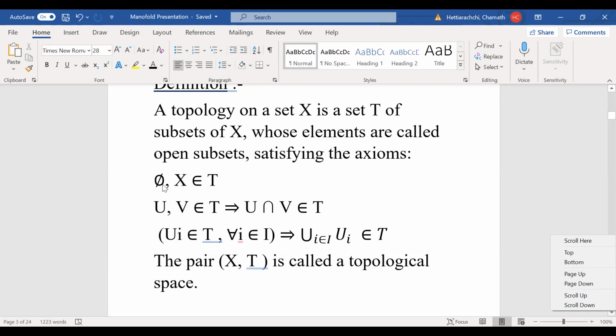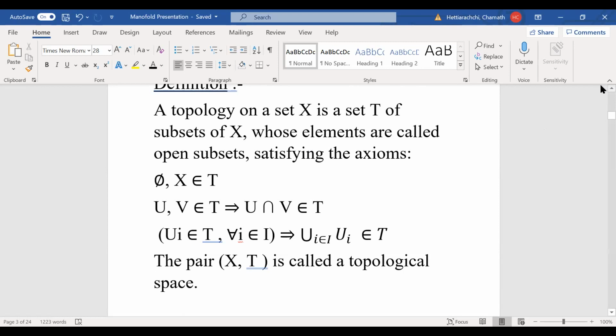Since it's going to be all subsets of X, clearly the null set is a subset, so it belongs to the collection of all subsets, and the set X itself is a subset of X, so it belongs to T. Then if you take any subsets belonging to T, which is a collection of all subsets, the intersection will be another subset of X, so it belongs to T. And again, if you take the union of subsets belonging to T, their union will be back again in T, which in this case is X. So then we can call this a topological space.